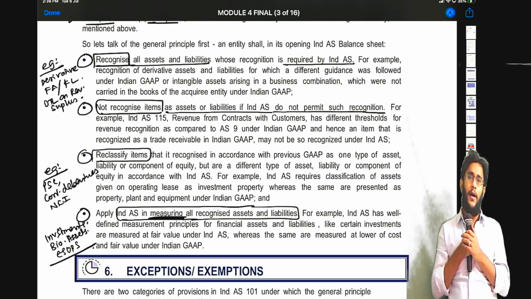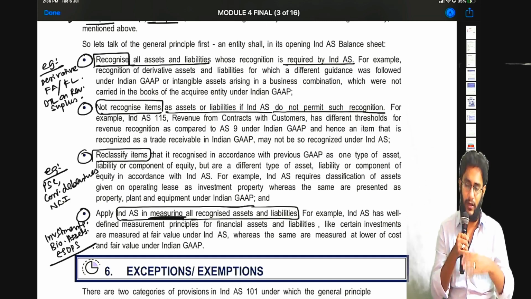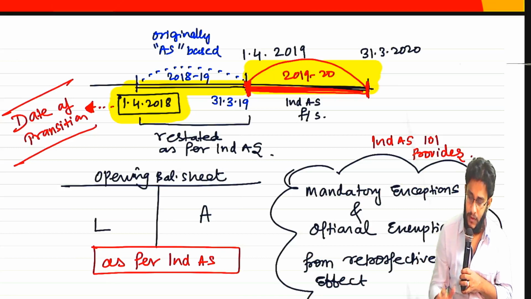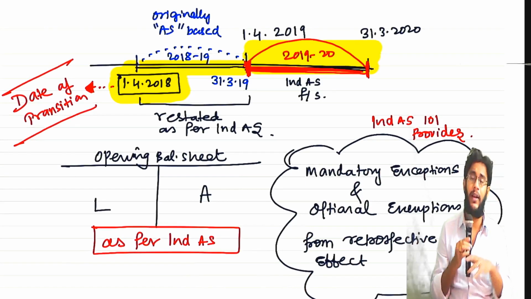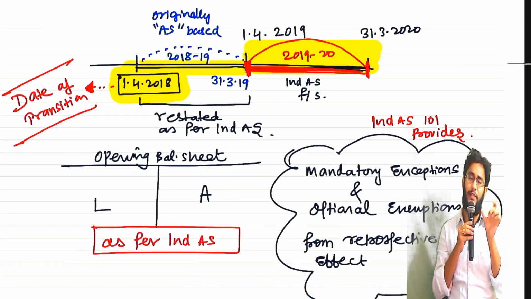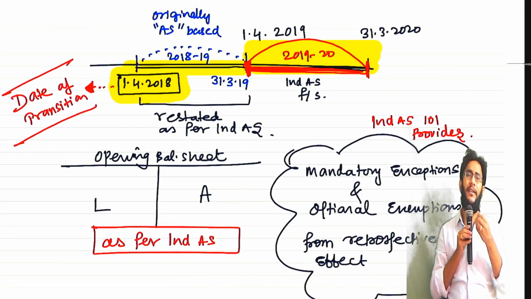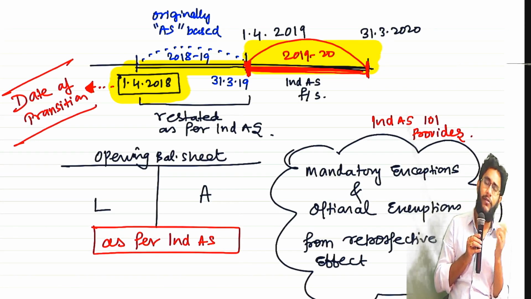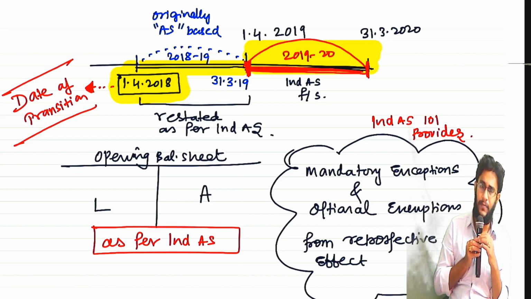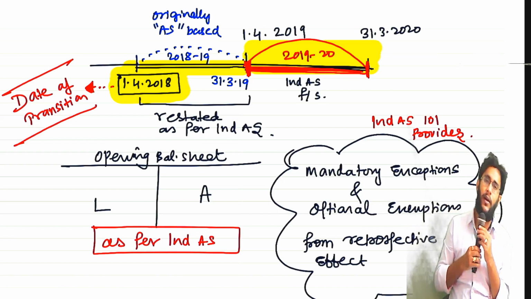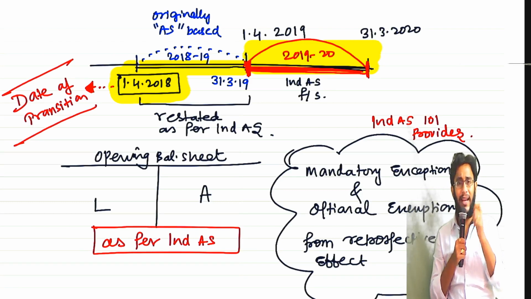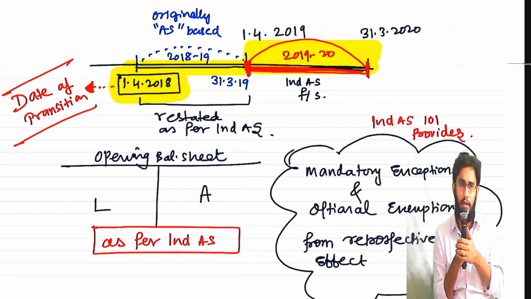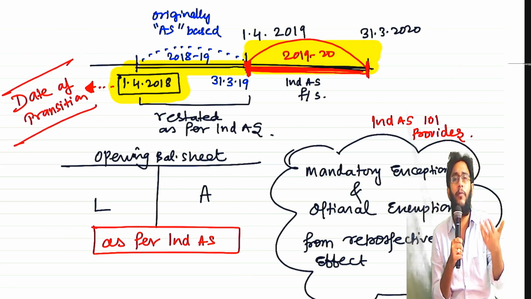Now, one prima facie doubt you will get when I speak of all this. Sir, you are asking us to re-prepare this opening balance sheet as per Ind AS. For example, take an investment. The investment in equity share is there, which is appearing at 10 lakhs. Now, if I apply Ind AS on that, 10 lakhs won't be there. The amount is going to change. When the amount is going to change, where do we have to give the corresponding adjustment?